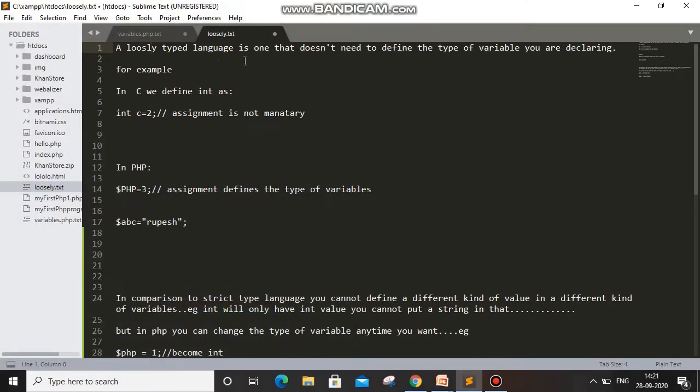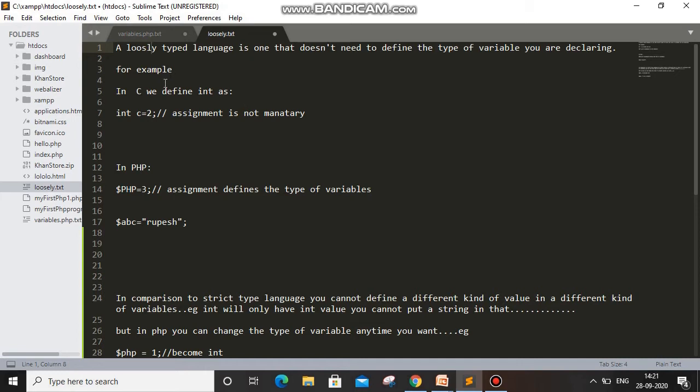A loosely typed language is one that doesn't need you to define the type of a variable you are declaring. Loosely typed means a language in which we can simply write the name and assign a value to it. No need to assign its data type.